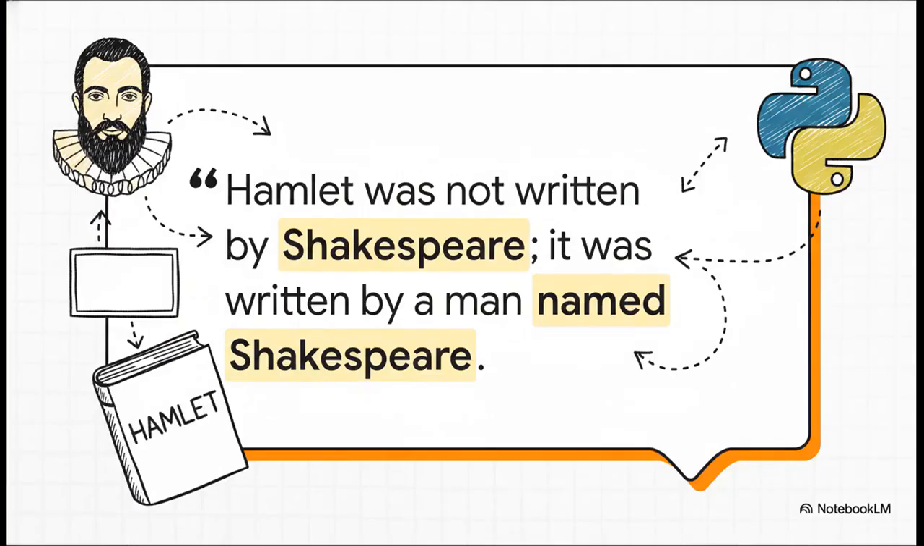Robert Heaton's article shares this absolutely brilliant analogy from the author Philip K. Dick. Hamlet was not written by Shakespeare. It was merely written by a man named Shakespeare. See what that does? It perfectly separates the label from the person. Shakespeare is just the name. The man is the actual object, the person who did the writing. This is exactly how Python thinks about your data.